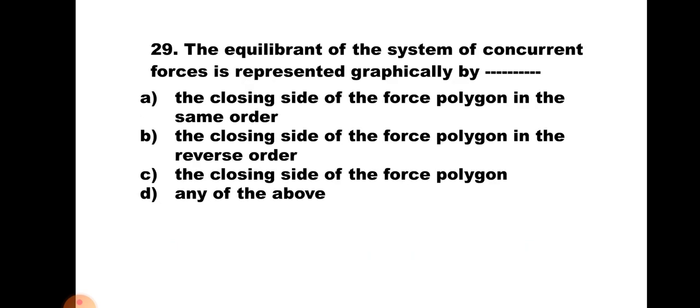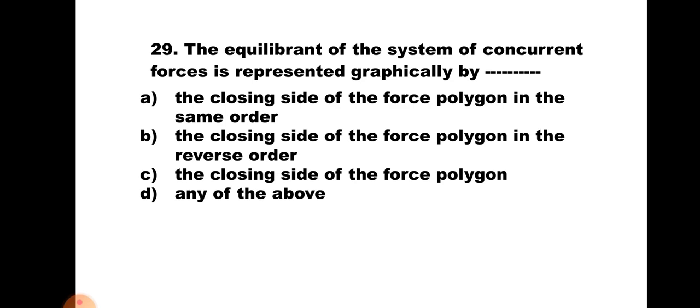Question number 29. The equilibrant of the system of concurrent forces is represented graphically by: A, the closing side of the force polygon in the same order; B, the closing side of the force polygon in the reverse order; C, the closing side of the force polygon; D, none of the above. Now we know that graphically the resultant is represented by the closing side of the force polygon in reverse order.